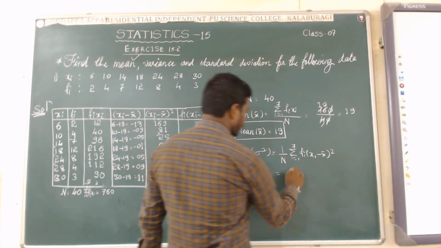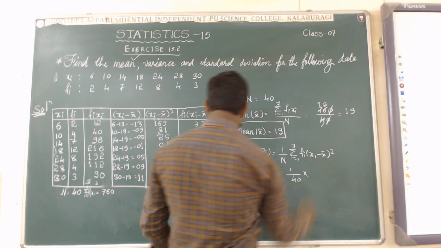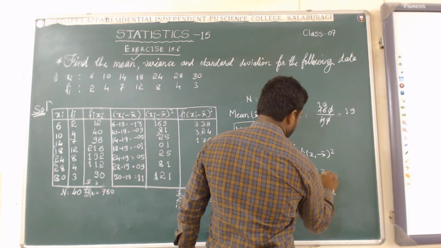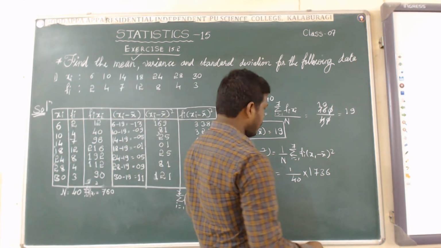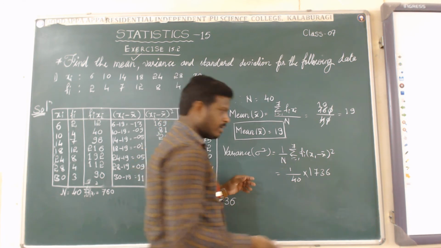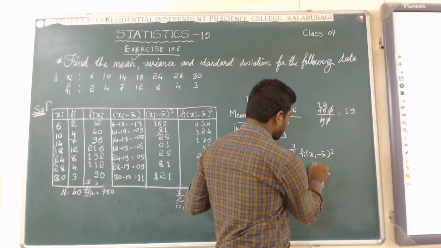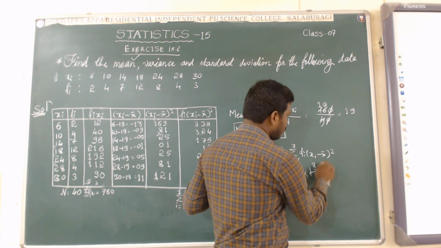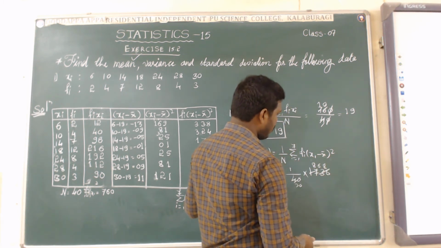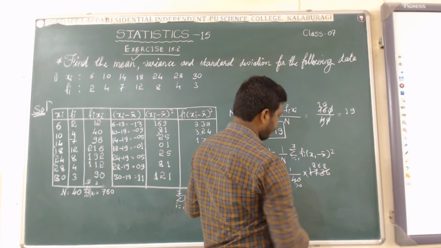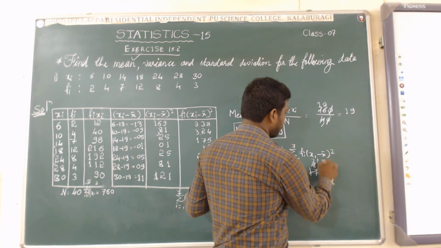Yes, what is the value of N? That is 40. 40 into, what is the sum of these values? That is 1736. Yes, let's go with the 2 table, no problem. Otherwise the 4 table, no problem. 2 20 is 40, 2 8 is 60, 2 6 is 12. Again I will go with the 4 table.